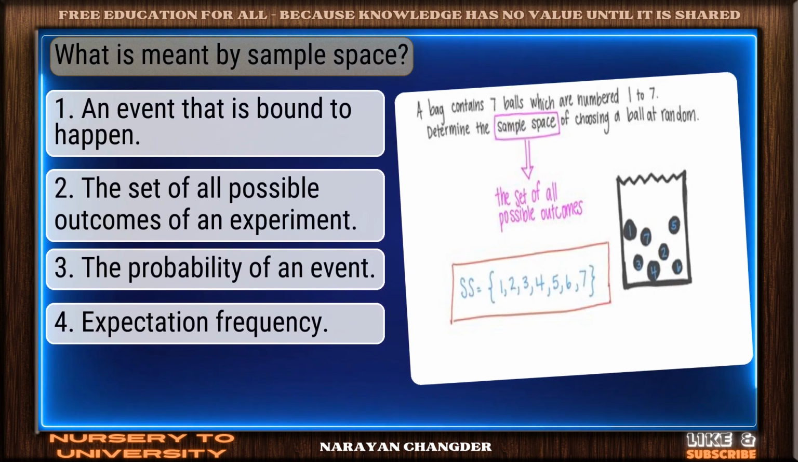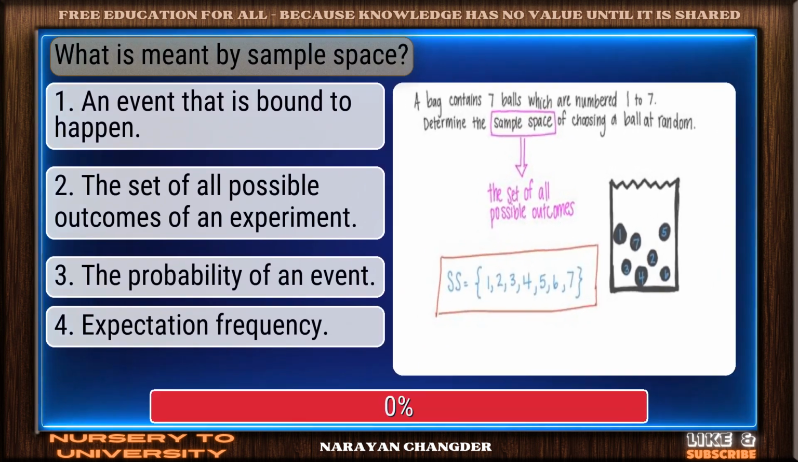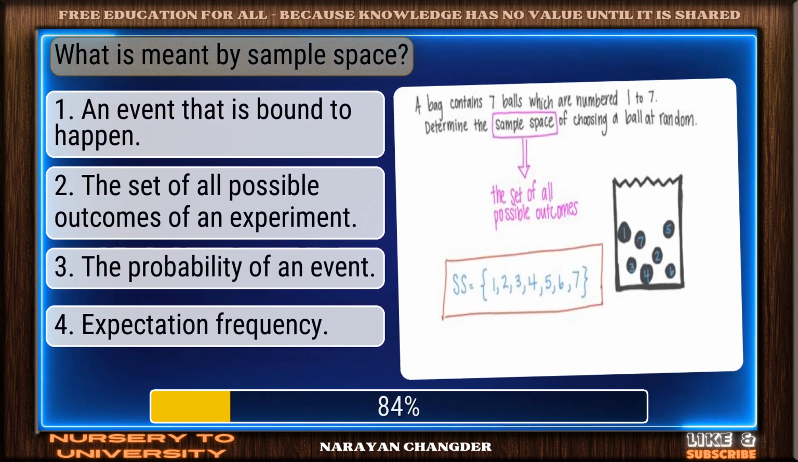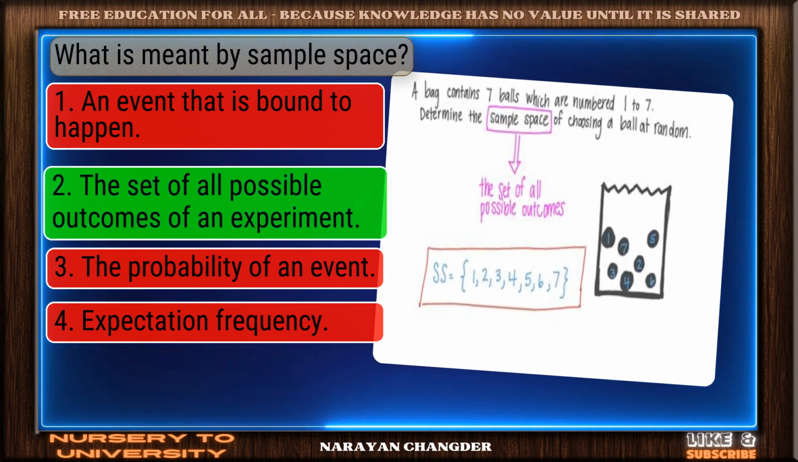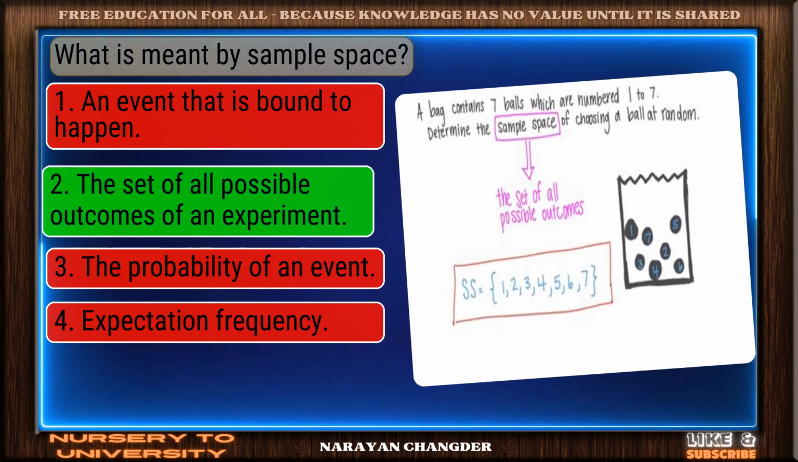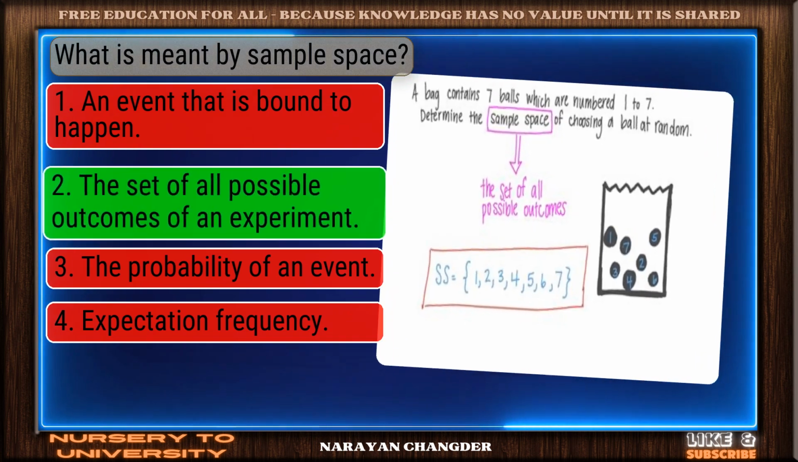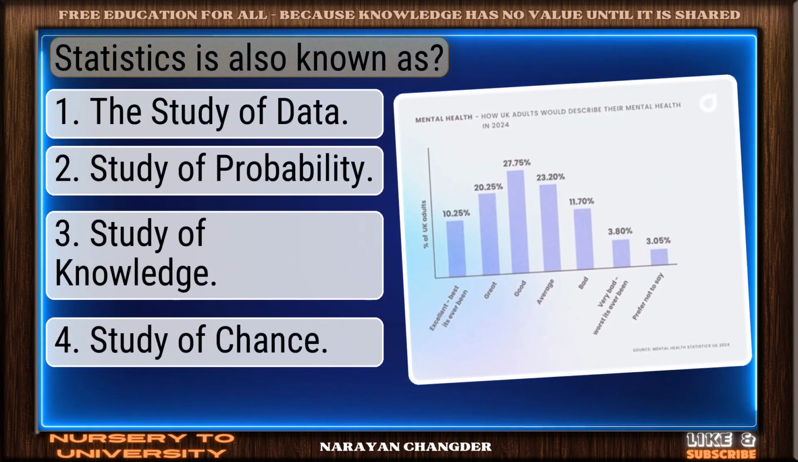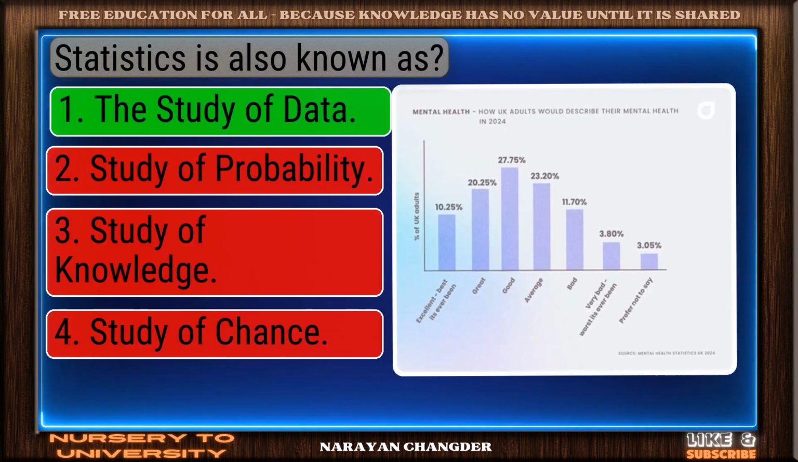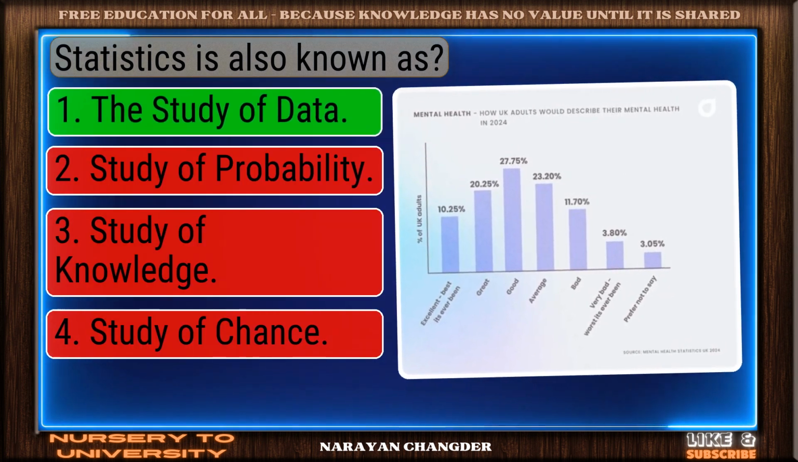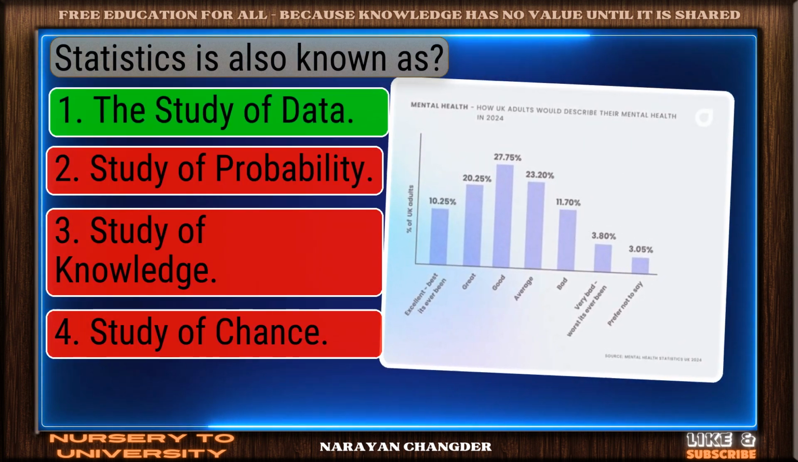Question number 70. What is meant by sample space? Well picked. The set of all possible outcomes of an experiment is the correct answer. Question number 71. Statistics is also known as. Right again. The study of data is a valid answer.